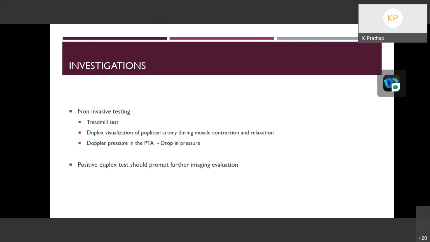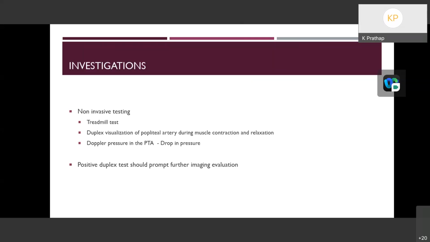The Doppler pressures in the posterior tibial artery should be measured first at rest and also during active plantar flexion and passive dorsiflexion. A pressure difference will be seen while doing the compression maneuvers. This will document the presence of compression of the popliteal artery.